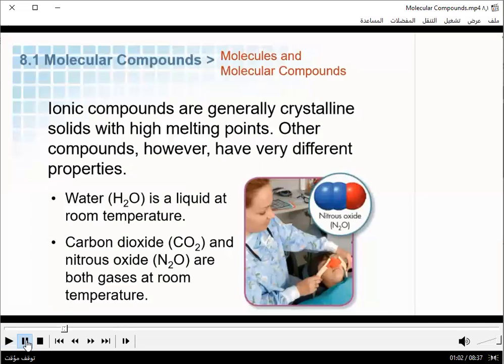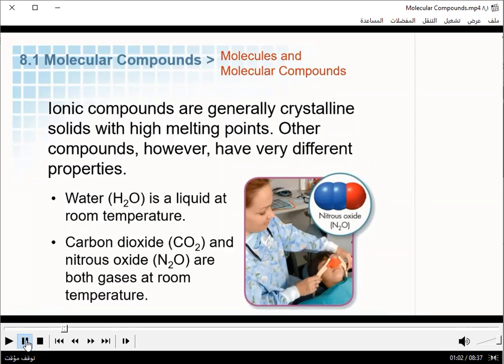Which elements are monatomic molecules in nature? Which elements would react or form compounds?